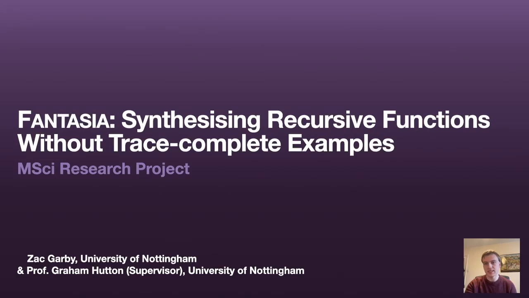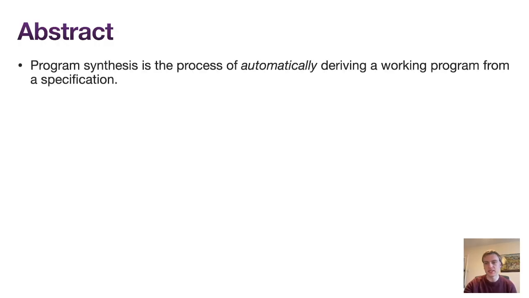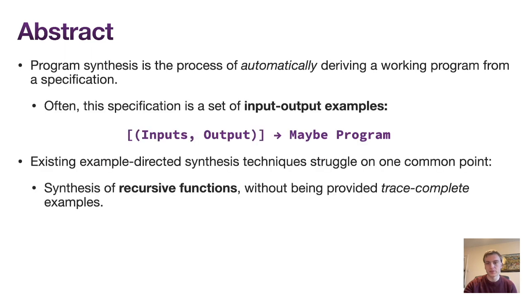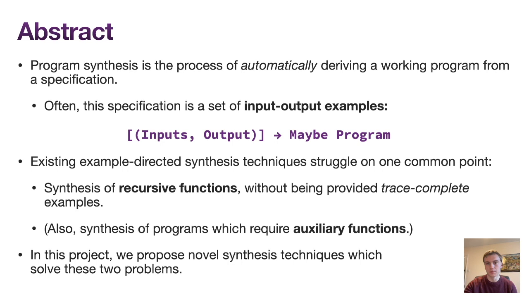Hi, I'm Zach, and this is my fourth year MSci research project, Fantasia: Synthesizing Recursive Functions Without Trace Complete Examples. Program synthesizers such as Fantasia aim to automatically write a program given some specification, in this case a set of input-output examples. Existing techniques often struggle with recursive functions. Typically, they force the user to specify very specific, unnatural examples in order to work. Fantasia is our solution to this problem and more.